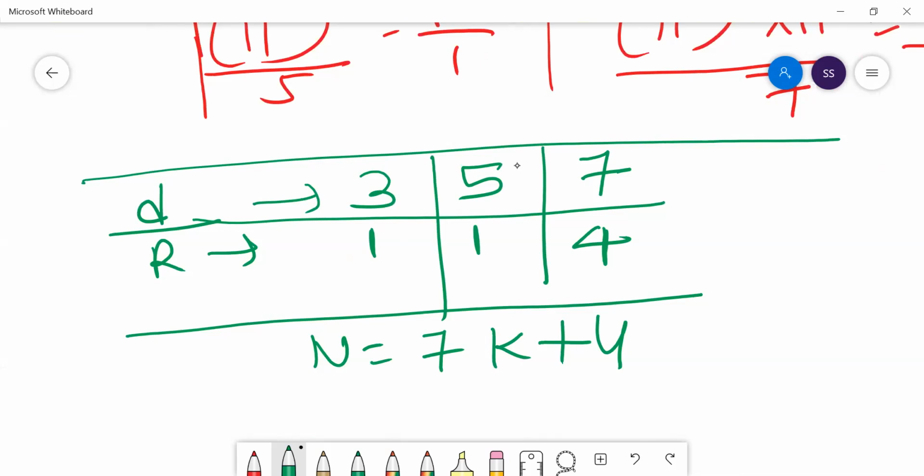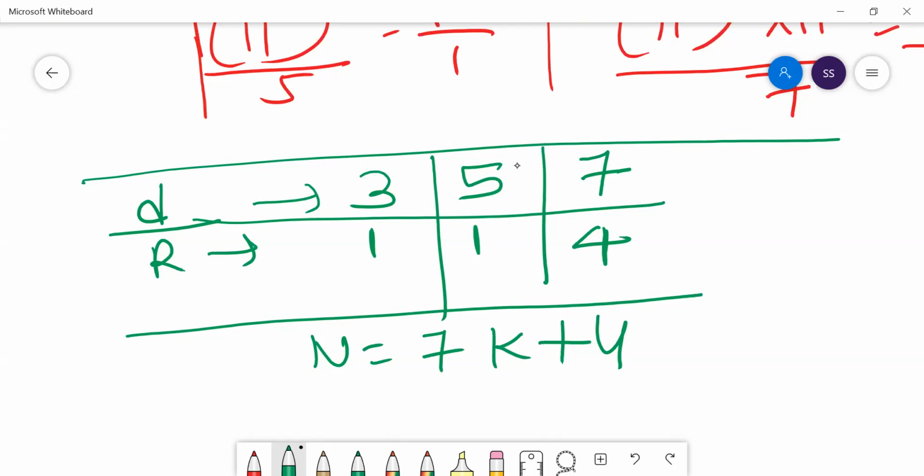Then your number is 18. 18 divided by 3 gives remainder 0, not possible. Put k as 3. Then your number is 25, which doesn't give remainder 1 with 5. Put k as 4. Your number is 32, which also will not give a remainder 1 with 5.